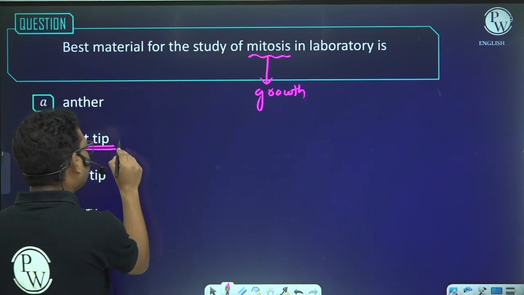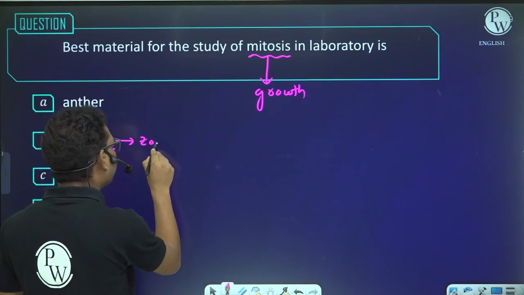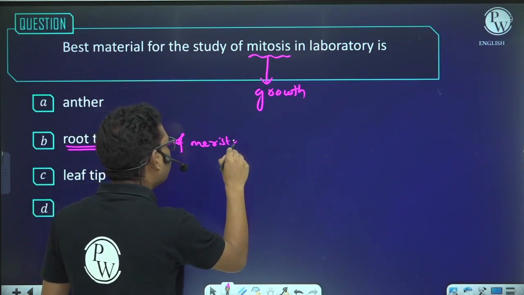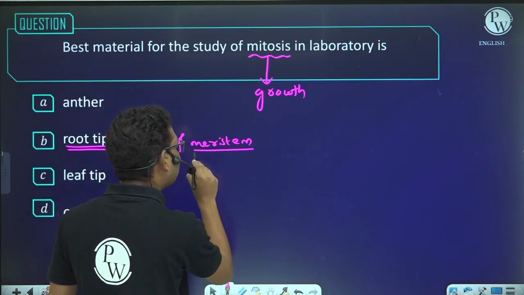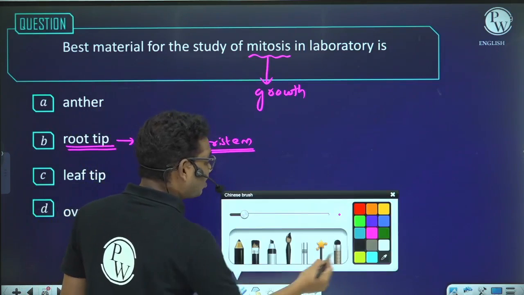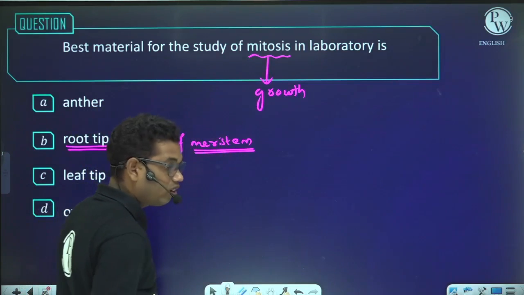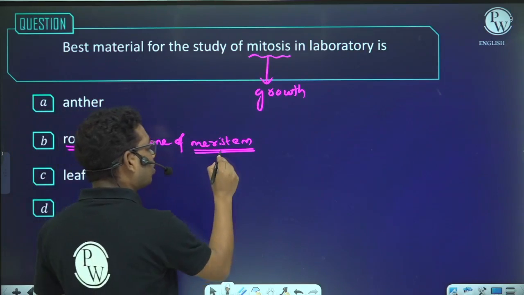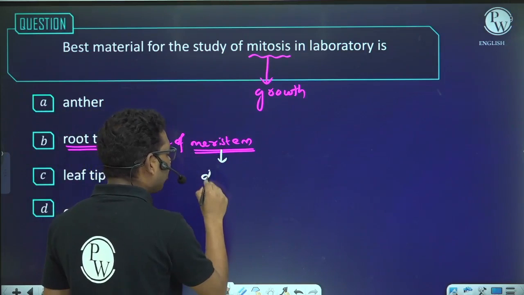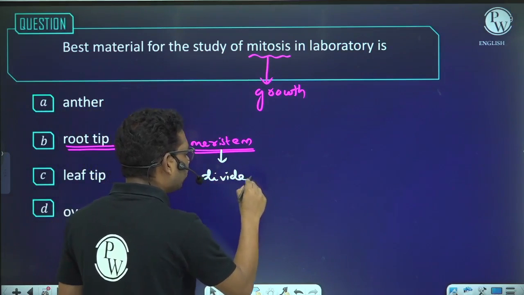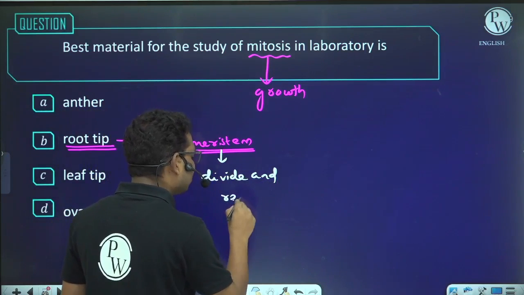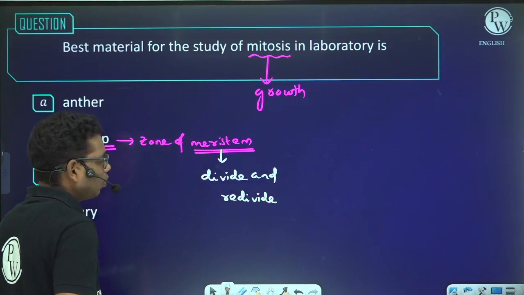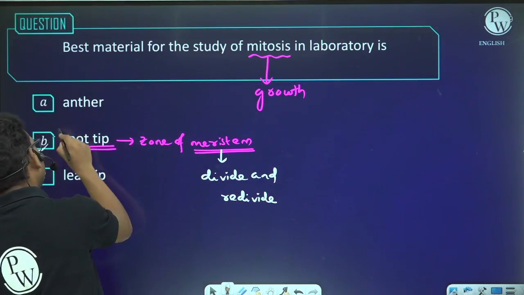Why? Because this root tip has zone of meristem. And what is meristem? Meristem is a cell or tissue which has the ability to divide and redivide. And because this meristem has the ability to divide and redivide, and what type of division? Mitosis. And that is why the answer will be B.